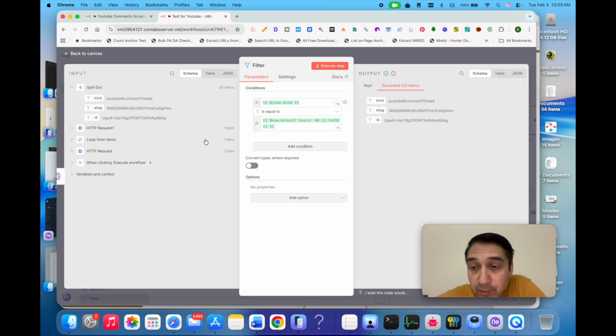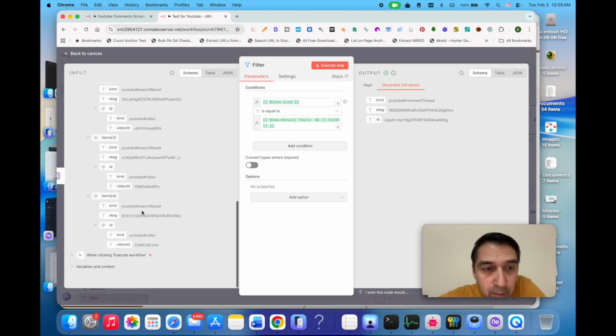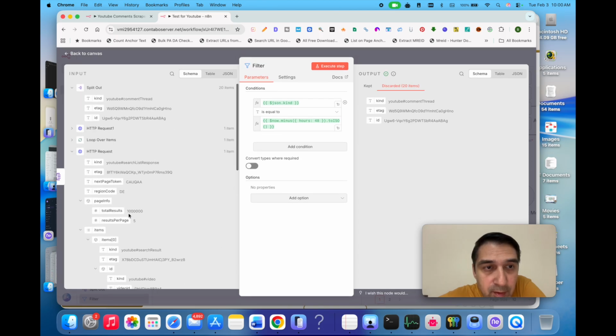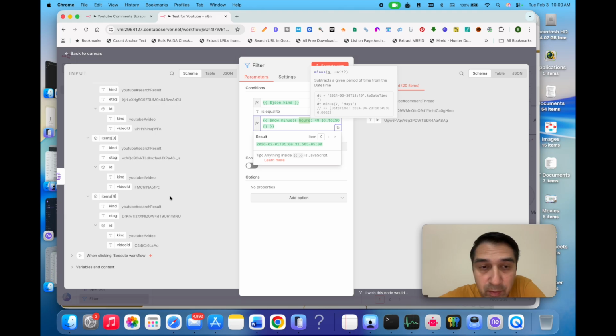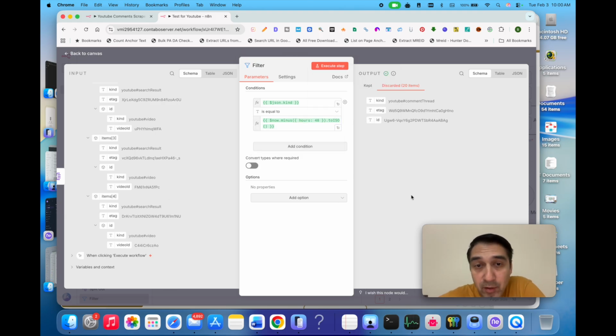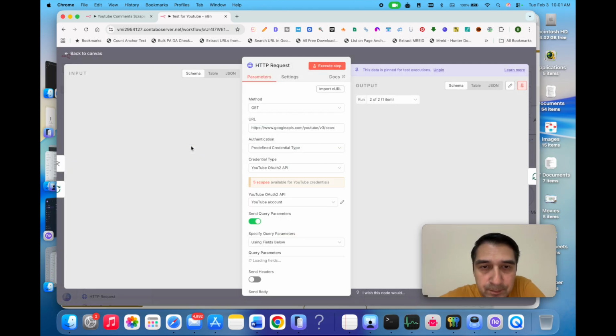All right, so looking at this, I realized that I might have made a mistake because on the original HTTP request, we're missing a few outputs, which are necessary to making sure that the comments output. So it's not really the time or anything. It's something we were missing on the original HTTP request. And since I'm building this off memory and I'm building this live, obviously these mistakes are live too. I'll go back to the HTTP request. So this is the one I think that I've messed up. So we'll go back over here.